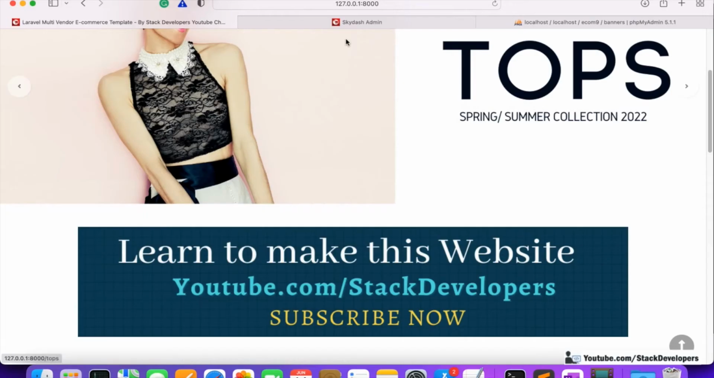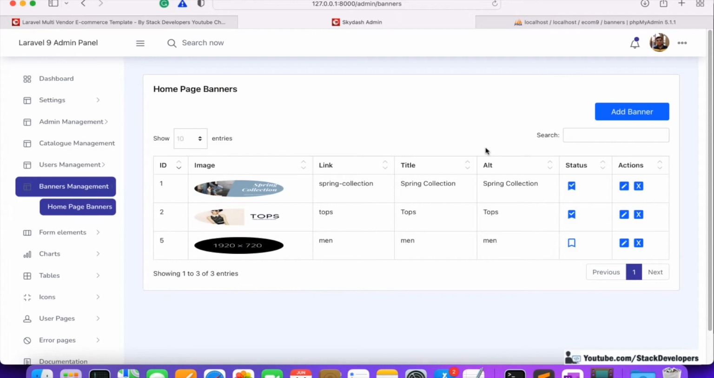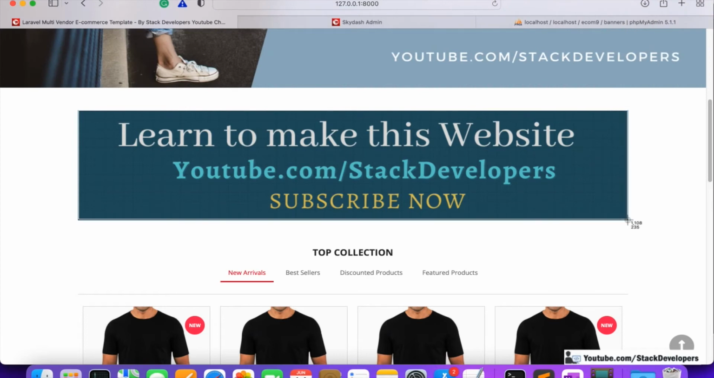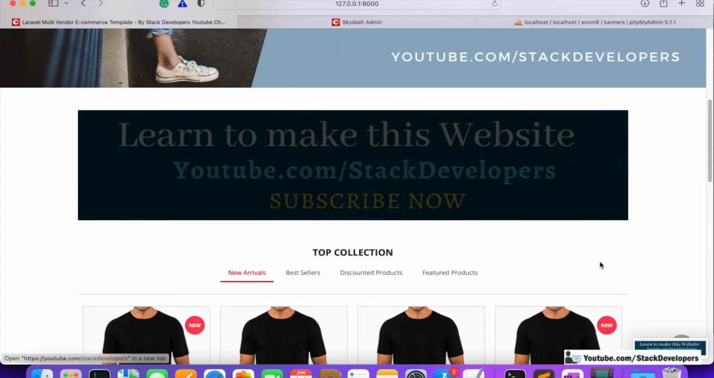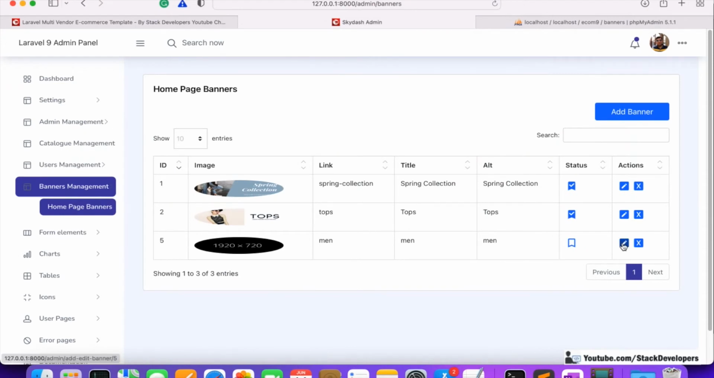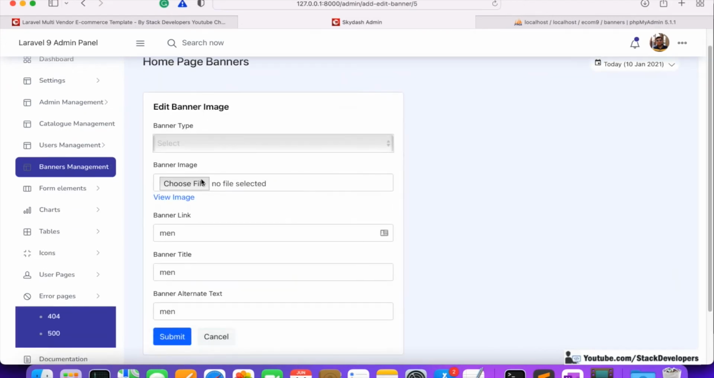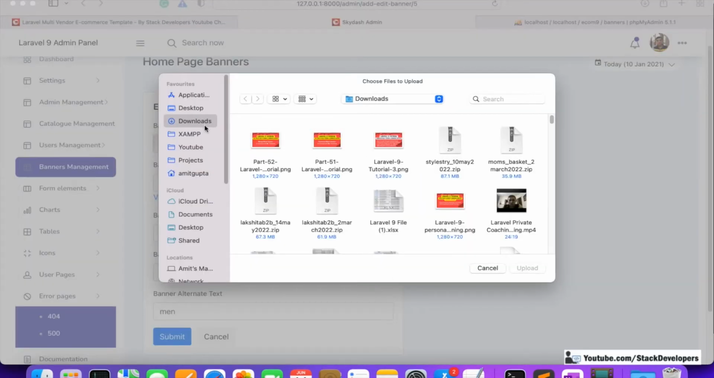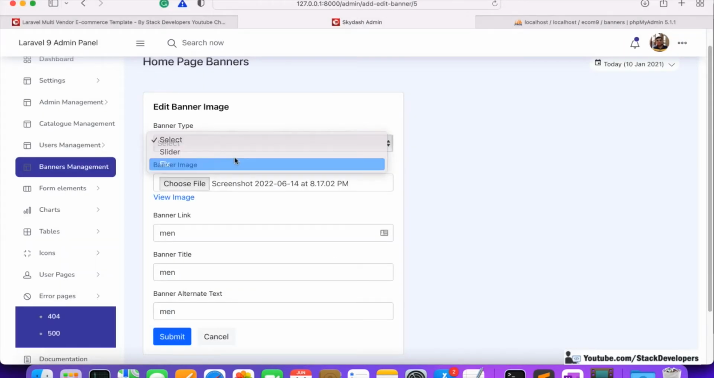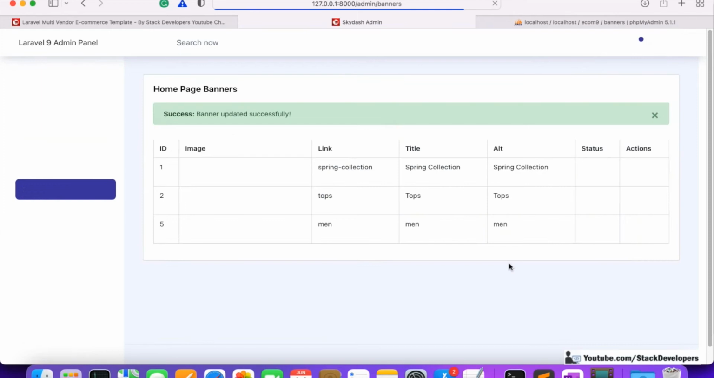And now we are ready to update. But before that, we are going to take a screenshot of this banner so that we can add this same banner. Learn to make this website, youtube.com/tech developers, subscribe now. This is the banner that we want to modify. So here I'm going to choose this banner in desktop, and this time I'm going to select fix. This I'm doing for the updating.